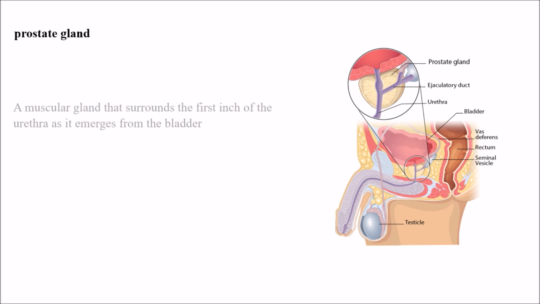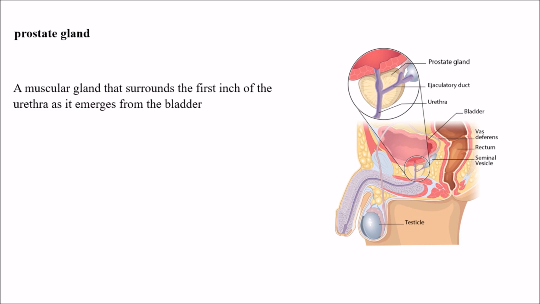And next we have the prostate gland. So what is a prostate gland? The prostate gland is a muscular gland that surrounds the first inch of the urethra as it emerges from the bladder. So when we see the urethra emerging out of the bladder, the first inch of the urethra is surrounded by a muscular gland called the prostate gland.